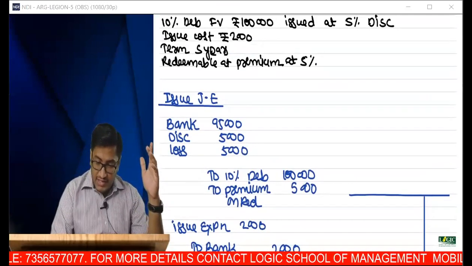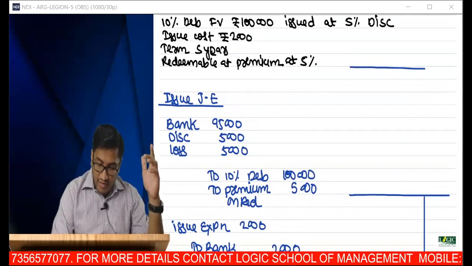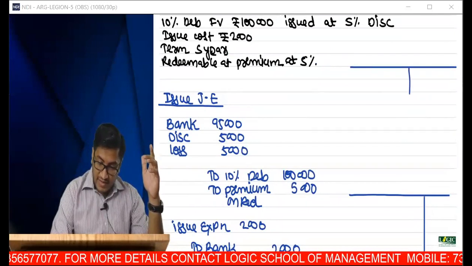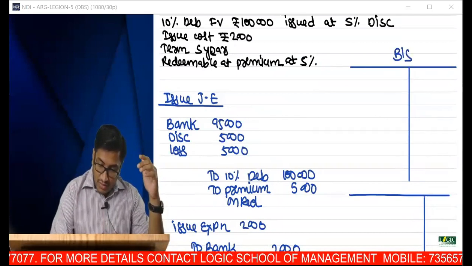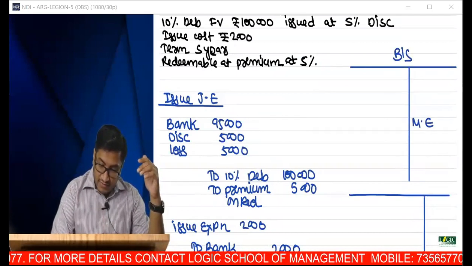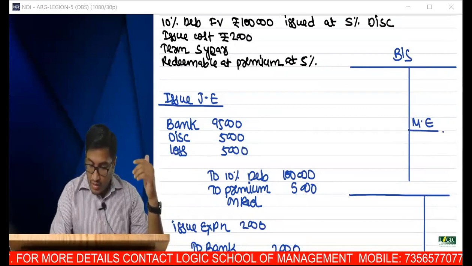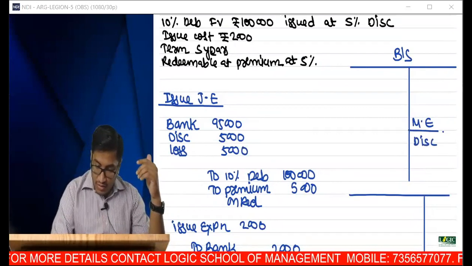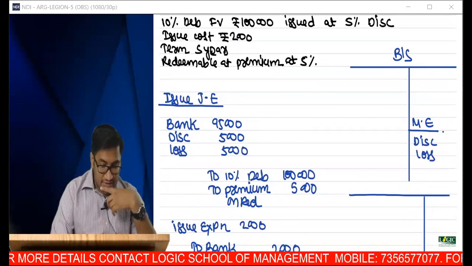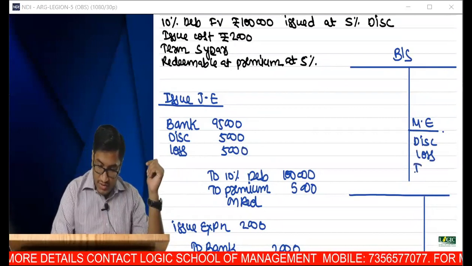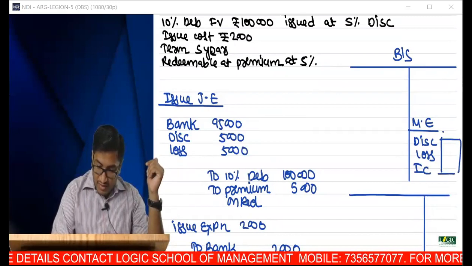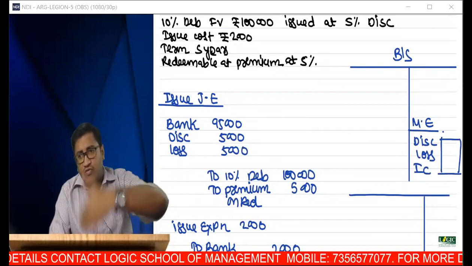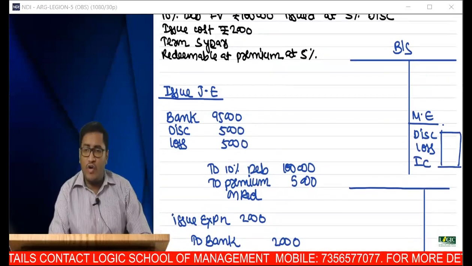In the balance sheet itself, you will be showing it as a deferred revenue expense, like preliminary expense, in miscellaneous expenditure. You will be showing discount, loss, and debenture issue cost. All these items will be there inside the asset side. And it will be amortized. It will be written off over a period of 5 years.